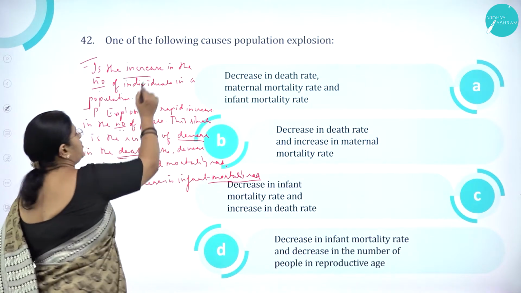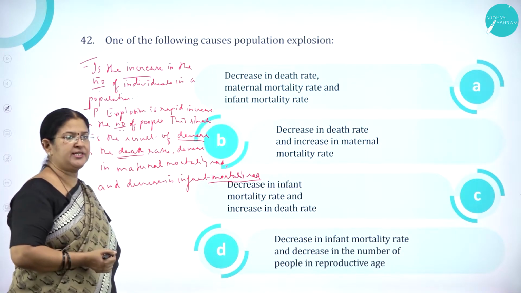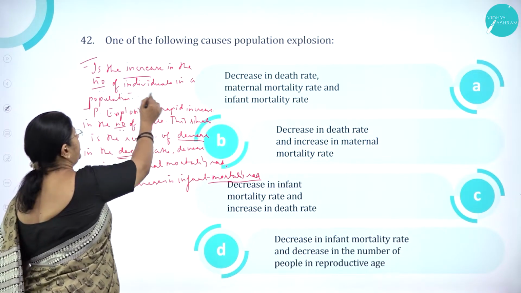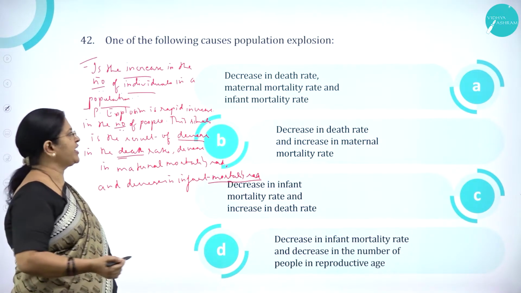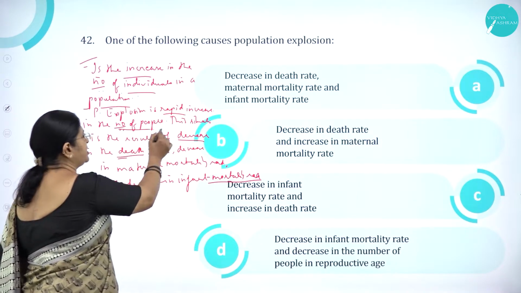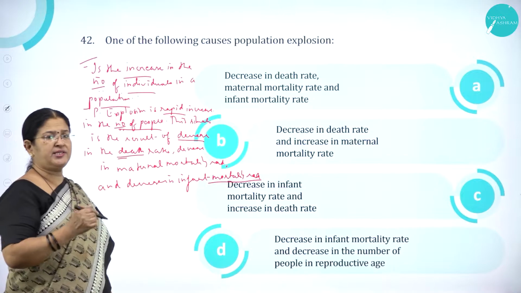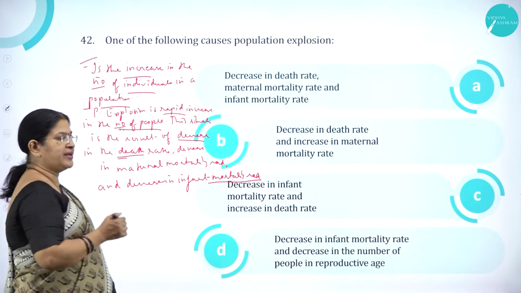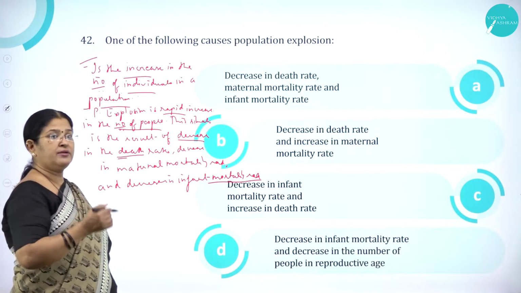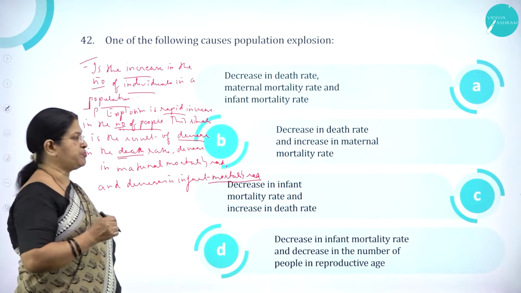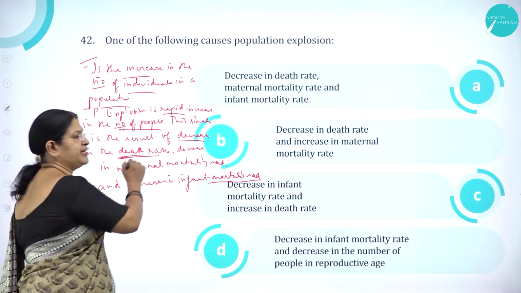As we know, what is population explosion? It is the increase in the number of individuals in the population, or we can also call it a rapid increase in the number of people. And this situation, increase in population explosion, is due to what? It is due to decrease in the death rate.